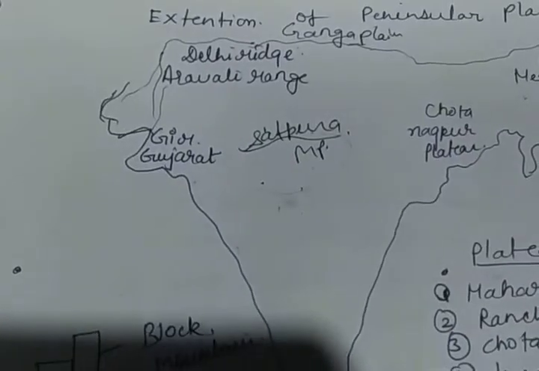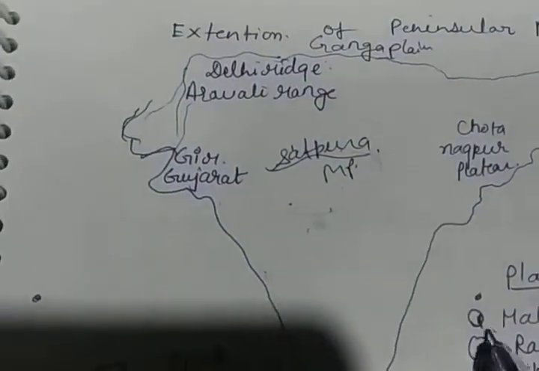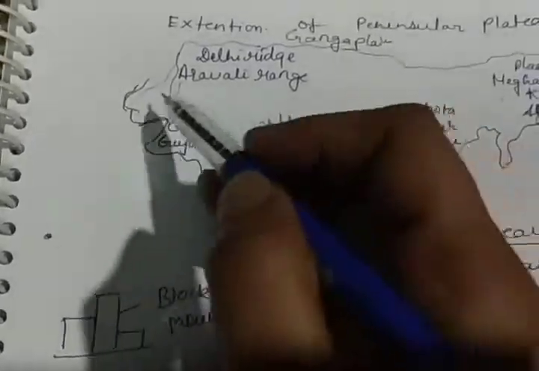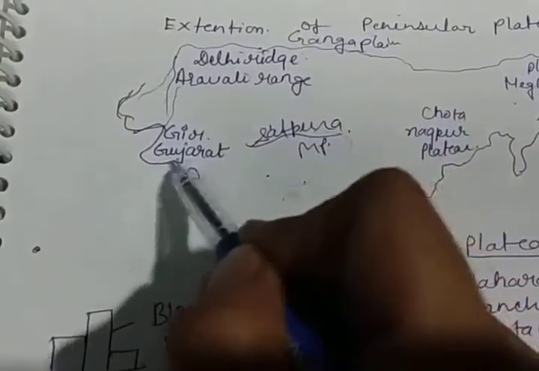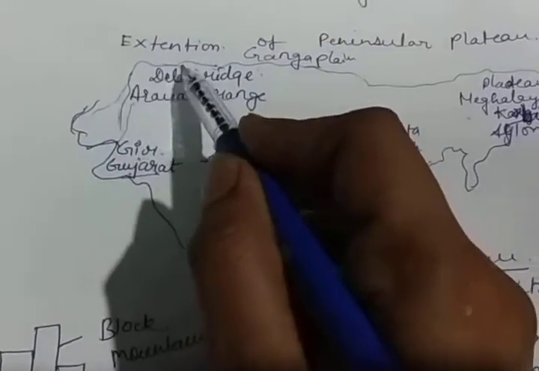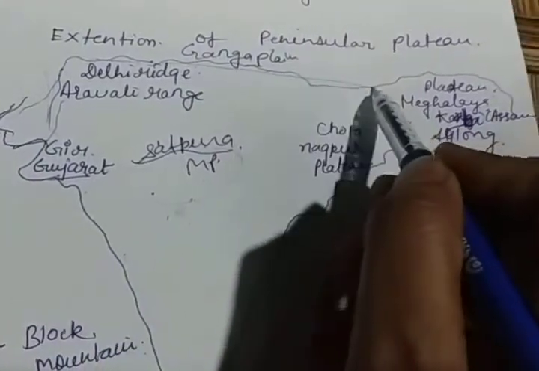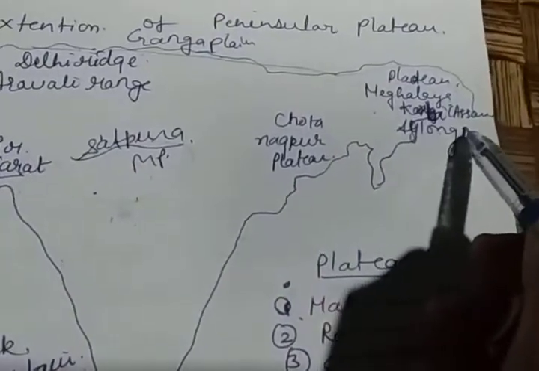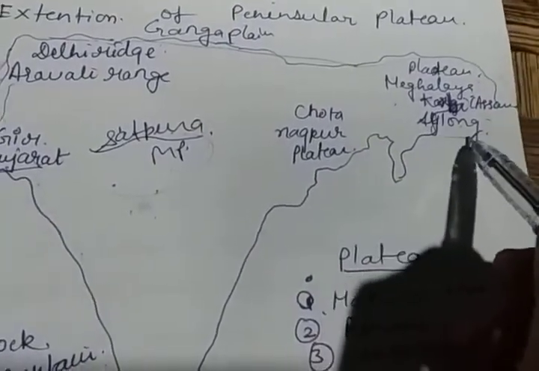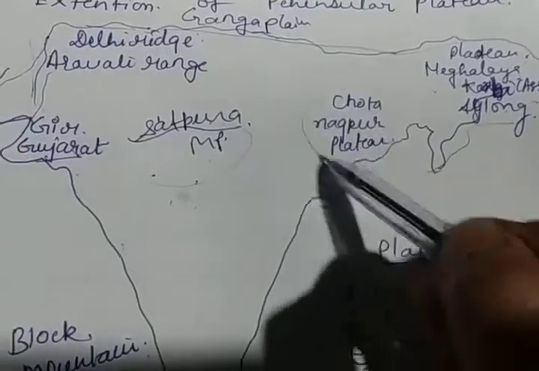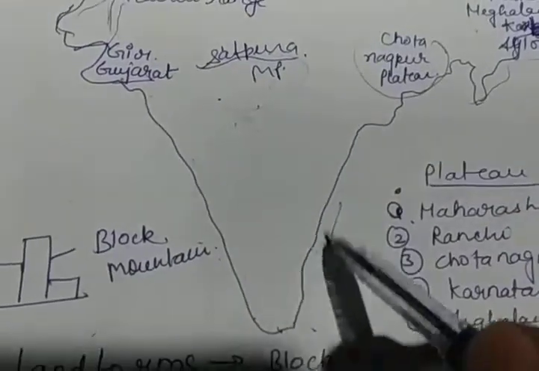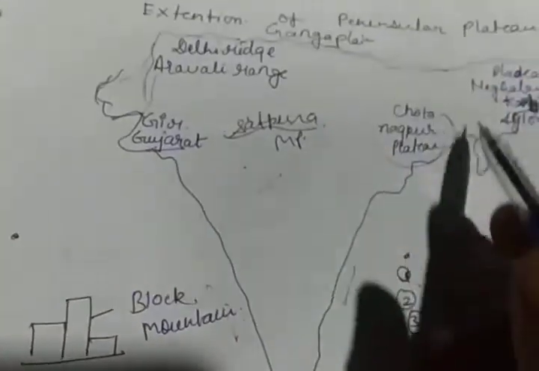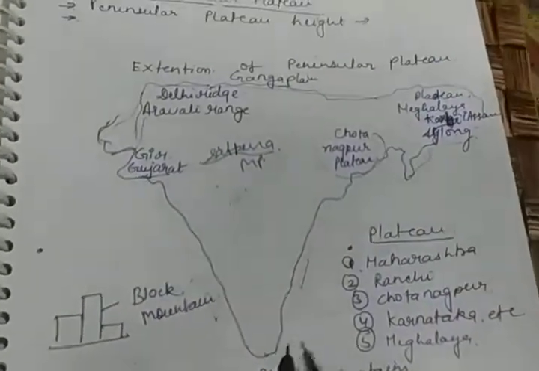The Satpura ranges form the base, and its apex is formed at the Kanyakumari region. This region started from Gir, Gujarat, and covered the whole of the Delhi ridge and moved to the eastern part of the plateau, the Meghalaya plateau. Then Kabri is in Assam. Along with Assam, this is the region of the Chota Nagpur plateau and the whole eastern and western Ghats or coastal regions, down to Kanyakumari. This whole part is known as the peninsular plateau.